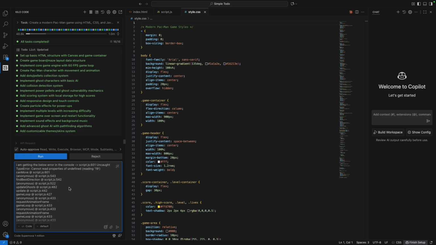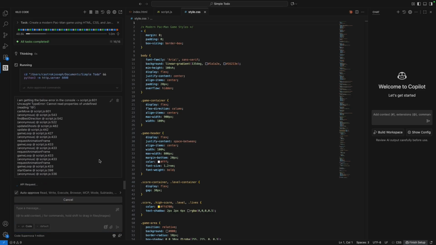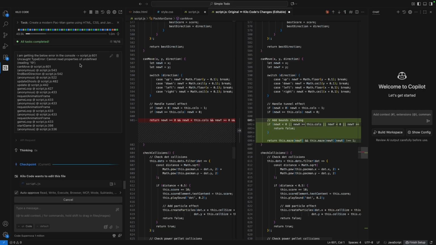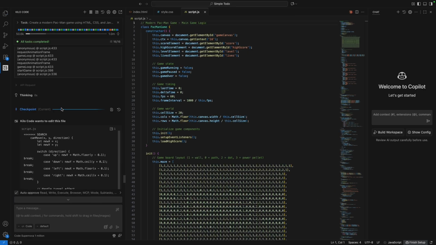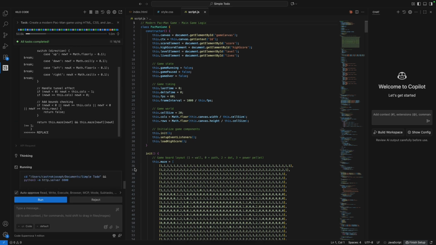Now I'm getting this error in my console. So I'm telling my coding agent that I'm getting the below error and the error snippet is right there. I just added that in the prompt box. Now click on send message. Now it should find and fix the issue. Let's see what it is going to do with this. All right. It seems like it fixed the issue. Let's see.